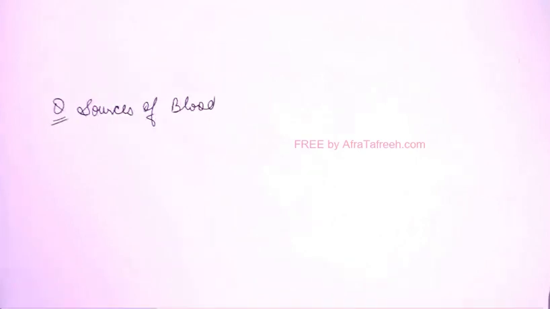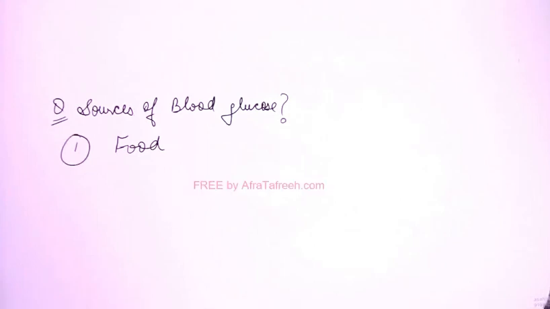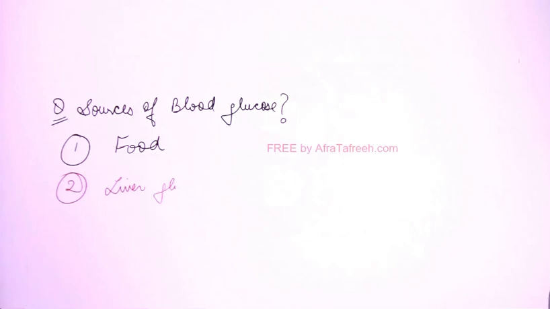So let's see this question. What are the sources of blood glucose? Be careful. The question is, what are the sources of blood glucose? So when this question is asked, the first source I will say is food. When we are eating food, it is coming from food, right? But when we are not eating food, that is in between two meals, this glucose is coming from glycogen. From which organ? Liver, right? Liver glycogen only can give glucose to blood. Muscle glycogen cannot give glucose to blood.